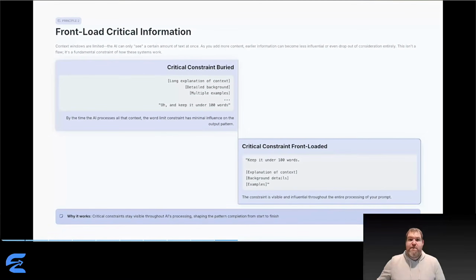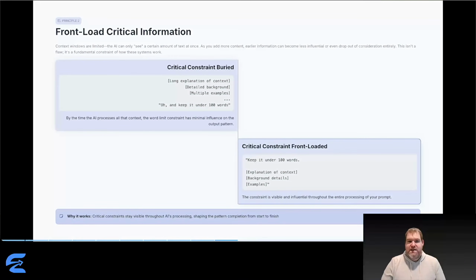Second principle, front load critical information. Remember context windows from video 2? AI can only see a limited amount of text at once. As conversations get longer or prompts get more complex, earlier information becomes less influential. So if you bury your most important constraint at the end of a long prompt, it might barely register in the pattern completion. Here's what not to do. Write 3 paragraphs of background and context, then at the very end mention, "oh, and keep it under 100 words." By the time AI processes all that context, the word limit has minimal impact.